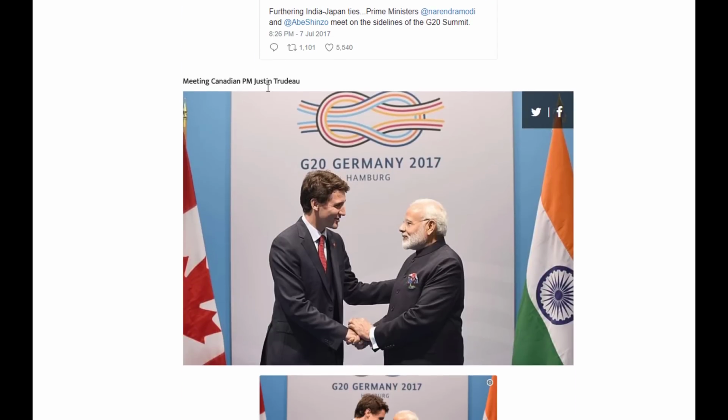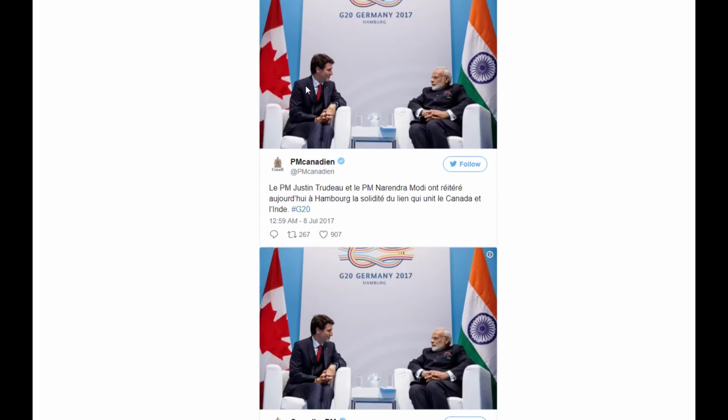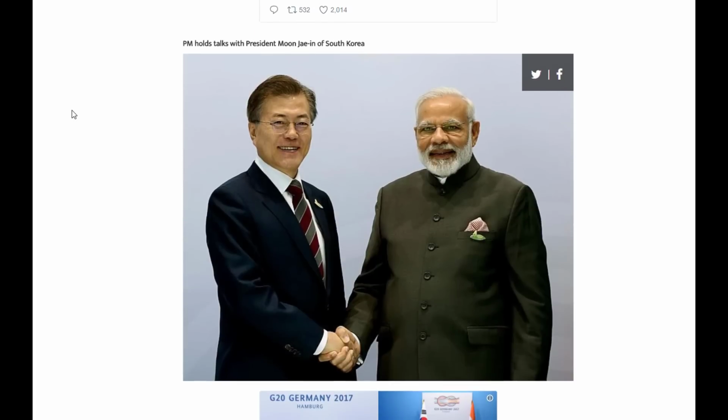PM Modi also met the Prime Minister of Canada, Justin Trudeau. After that, he also met South Korea's President Moon Jae-in. Now this was quite an important meeting because India wants South Korea to participate in the Make in India and Digital India initiatives, and South Korea seems to be quite enthusiastic about it. Other than that, India and South Korea's bilateral relations have been flourishing for quite some time.